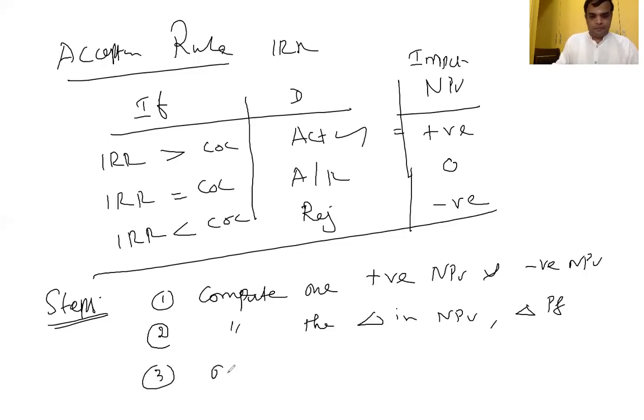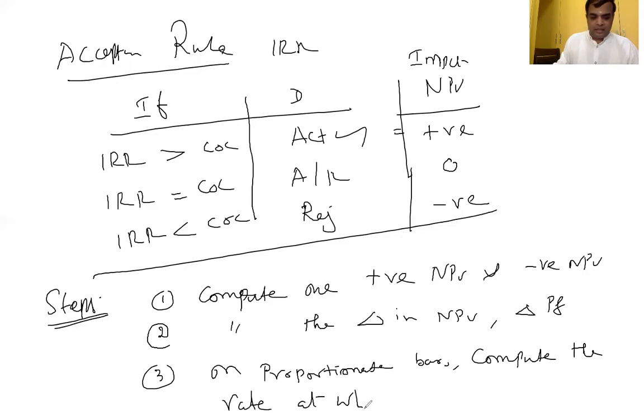Thereafter, on a proportionate basis, compute the discount rate at which net present value is 0. That particular rate is called what? IRR.